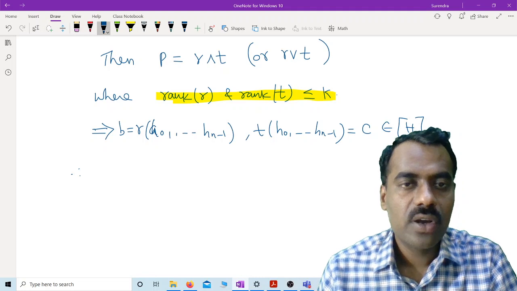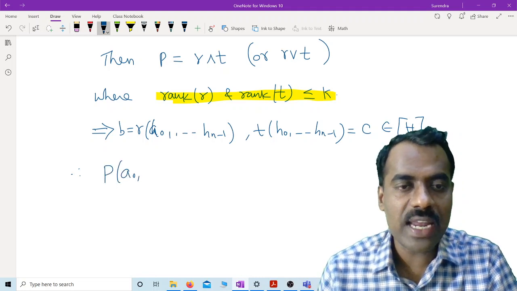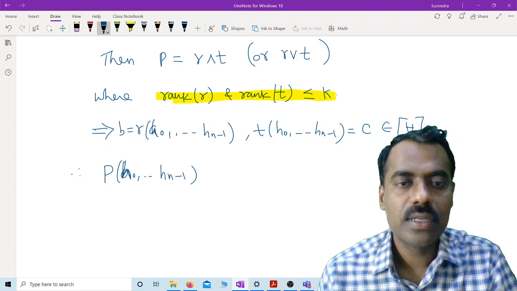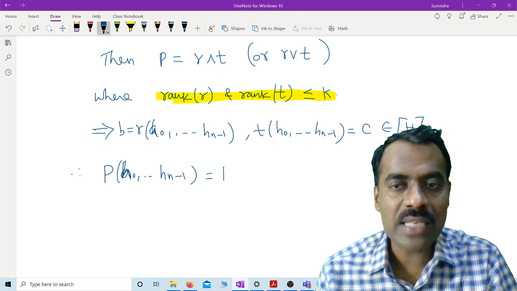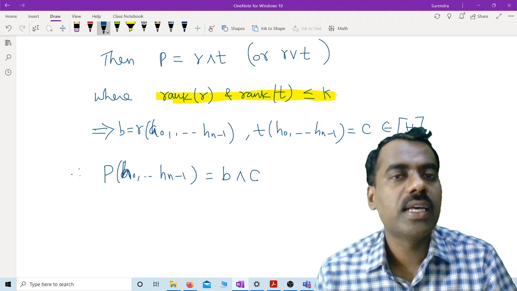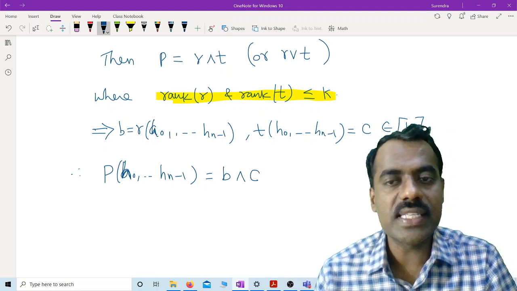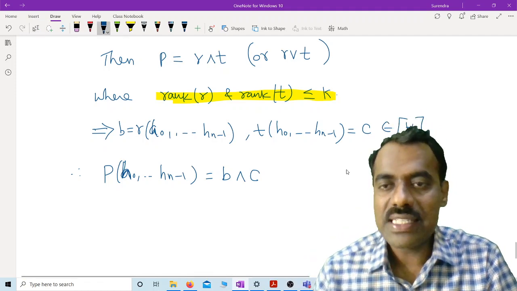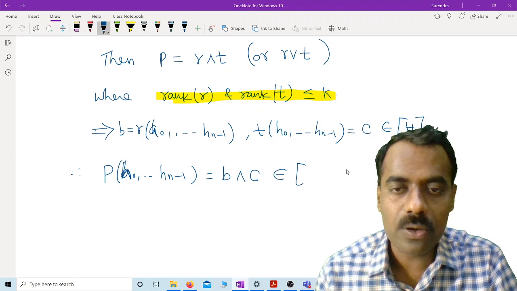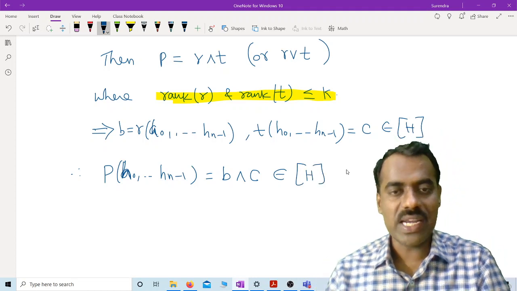This implies, what can you say about P of h0 up to hn minus 1? Because it is a meet or join, this is the same as B meet C. This is B and this value is C. That is how we have defined the polynomial. Are you following? But this H is a sublattice, so it is closed with respect to meet and join.